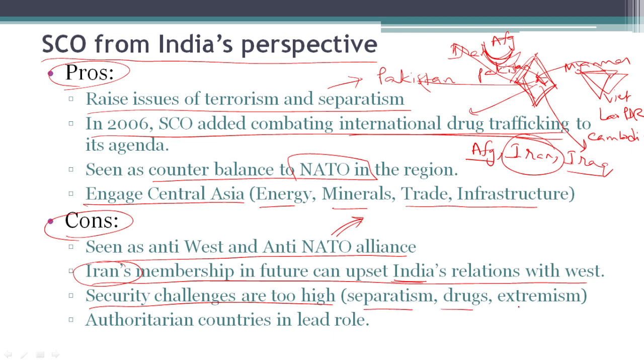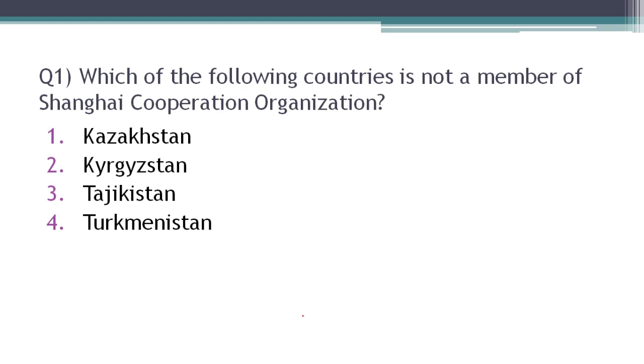Also, security challenges are too high. Separatism, drugs, and extremism are endemic problems within the region. Therefore, SCO is not fully equipped to adapt to these problems. Also, in SCO, we have authoritarian countries like China and Russia in lead role, which is not good for democracies like India. Let's look at some of the questions related to SCO. Which of the following countries is not a member of SCO? Kazakhstan, Kyrgyzstan, Tajikistan, and Turkmenistan.